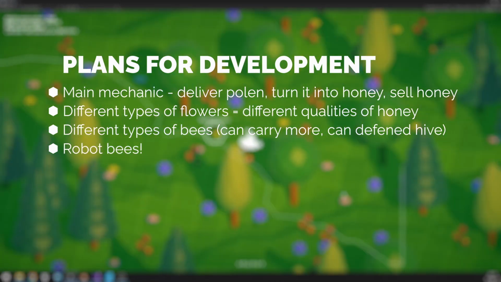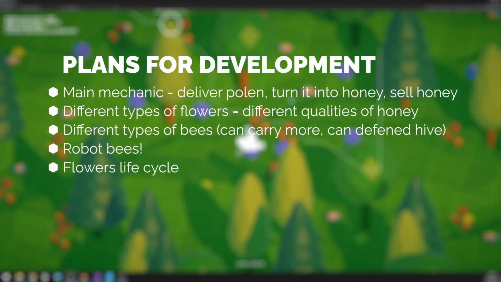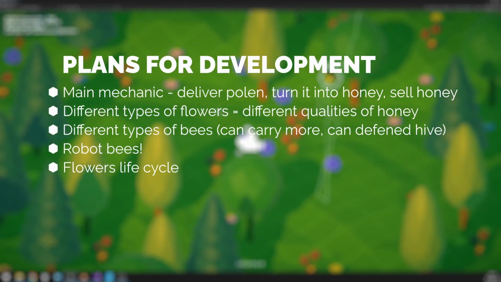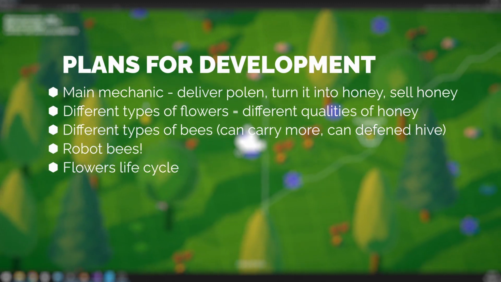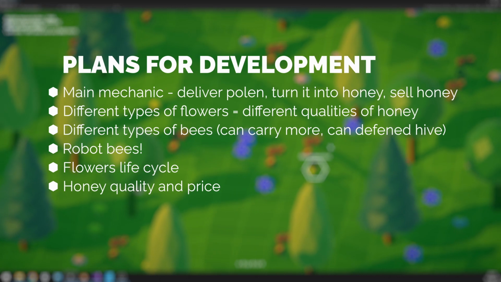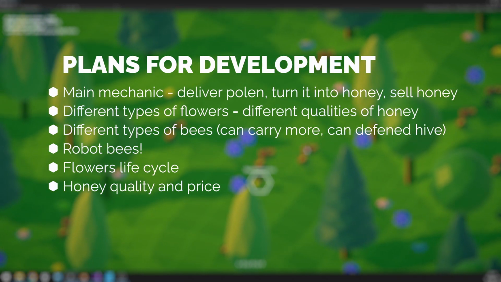The flowers will have a life cycle, so you'll need to take that into account as well. Groups of flowers that aren't pollinated will likely die out the next season. The more expensive the honey you produce is, the faster the beehive will grow and develop, allowing for more updates and obviously more bees.